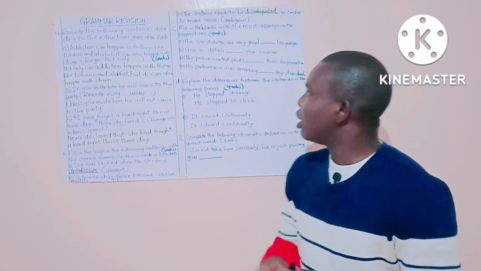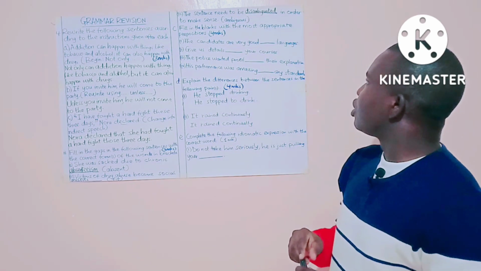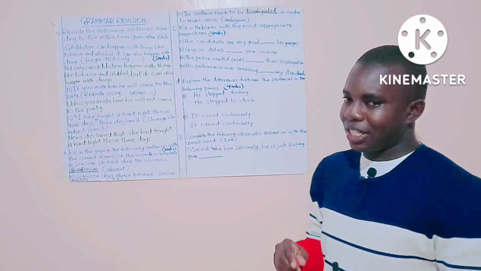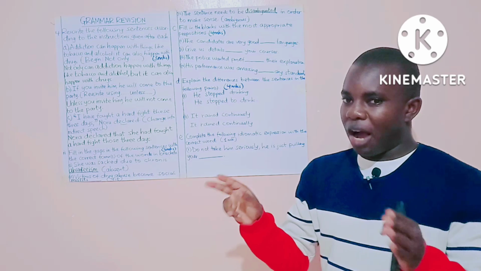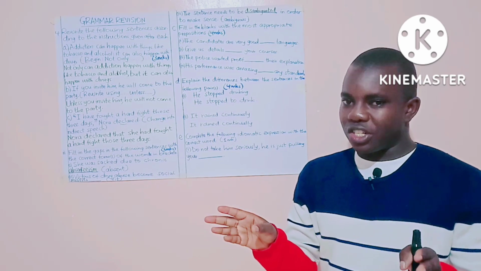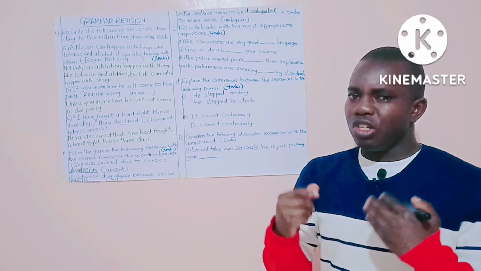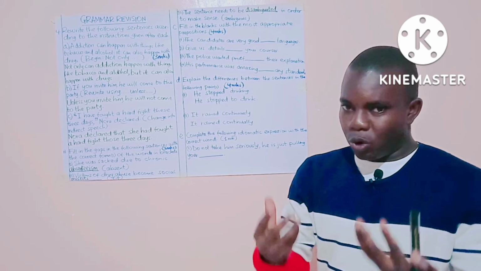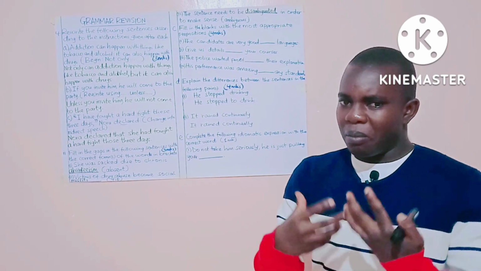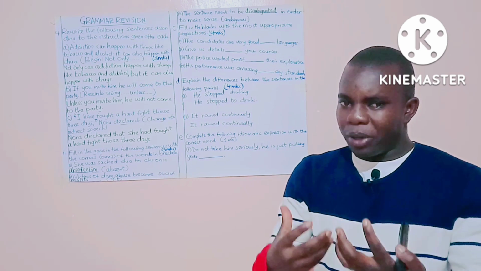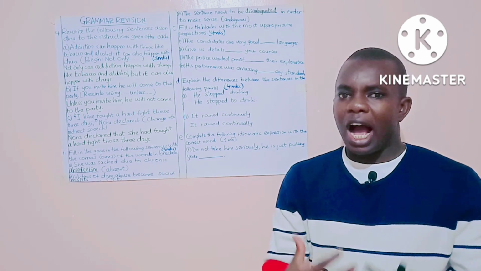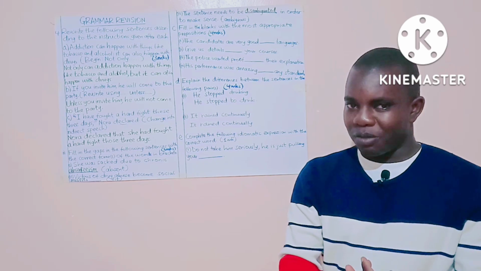Number 3, the sentence needs to be dash in order to make sense. In bracket, ambiguous. So for a sentence not to make sense, it needs to be made ambiguous. And making a sentence ambiguous, we say you have ambiguated the sentence.